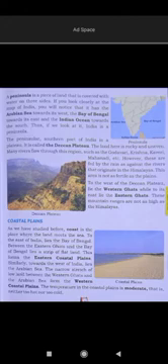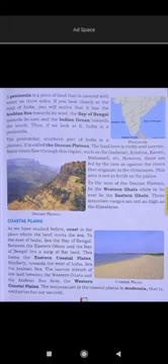And here the land is rocky and uneven, and many rivers flow through this region like Godavari, Krishna, Kaveri, Mahanadi. To the west of the Deccan Plateau there is the Western Ghat and towards the east is the Eastern Ghat, and these mountain ranges are not as high as the Himalayas.